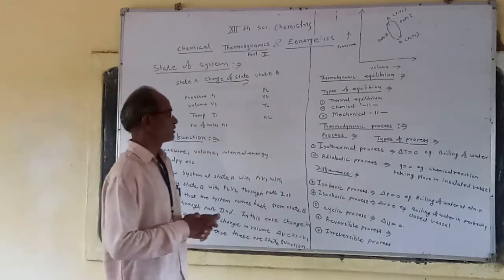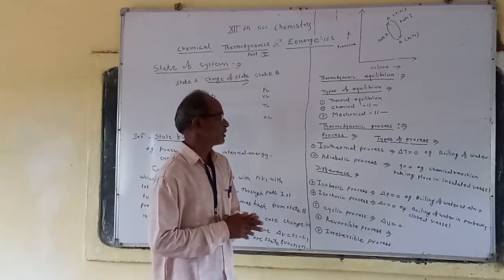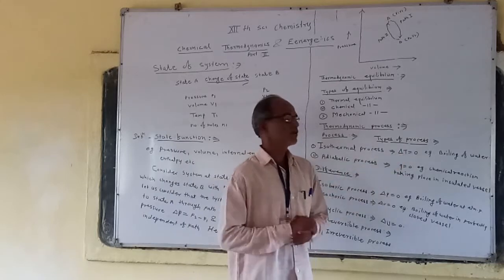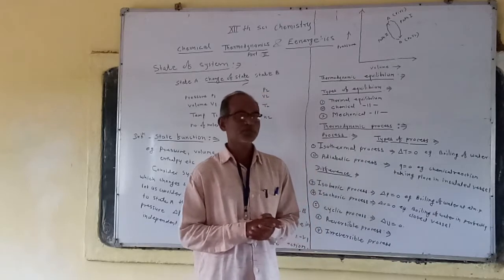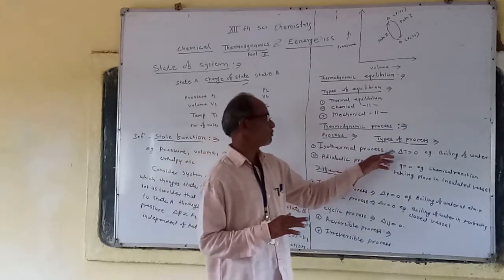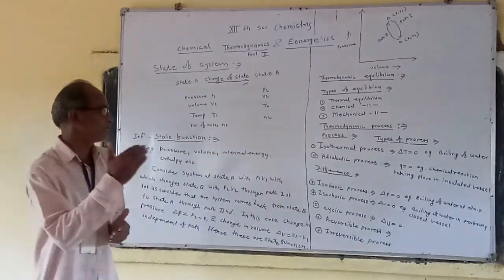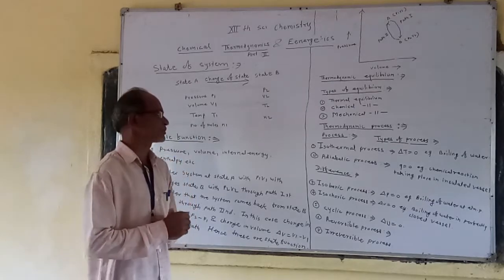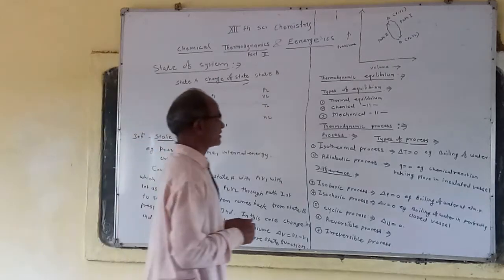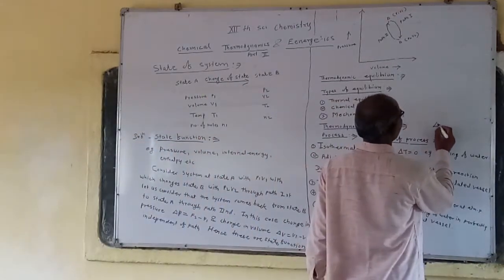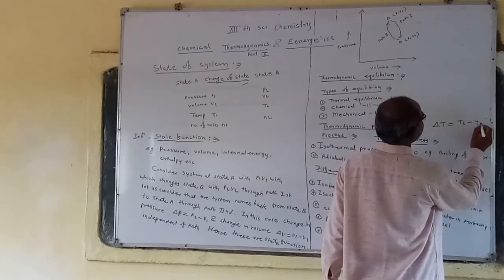Firstly, the isothermal process. In an isothermal process, the temperature of the system remains constant, that is delta T is equal to 0. Why 0? Because during this process the temperature remains constant, meaning the temperature at the final state and at the initial state are the same. How do we calculate delta T? Delta T is equal to T2 minus T1.